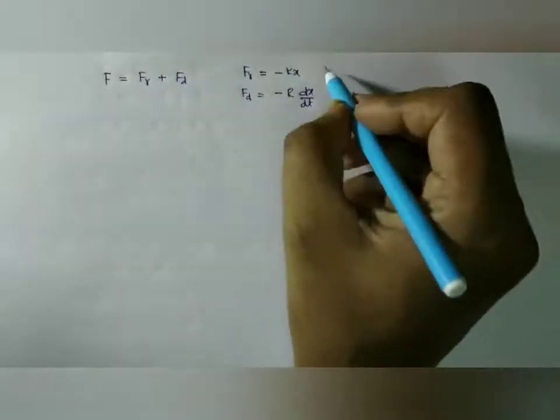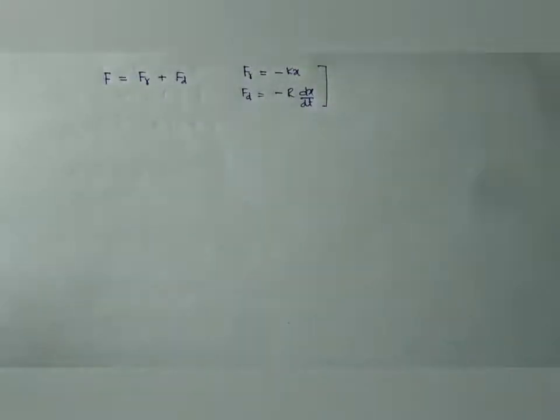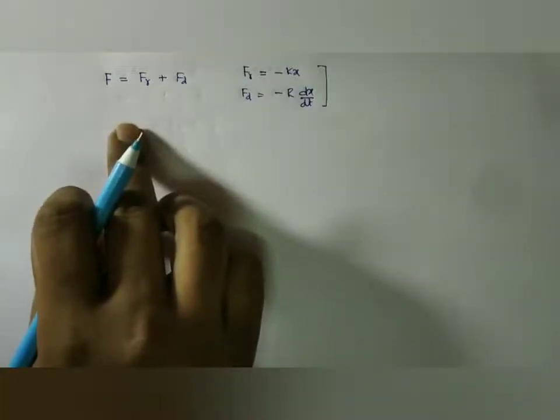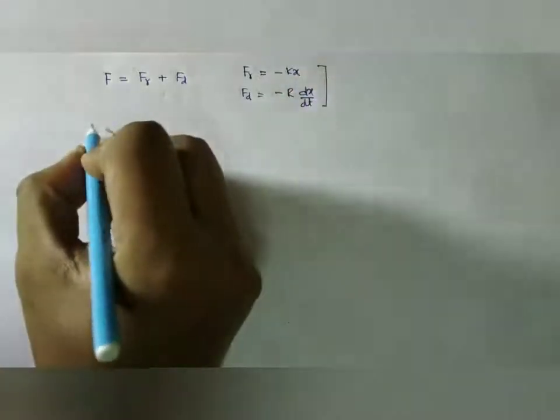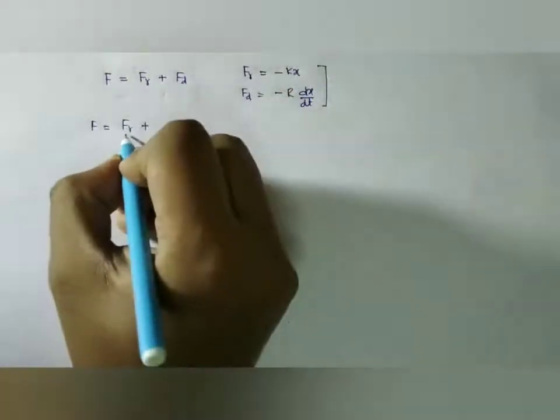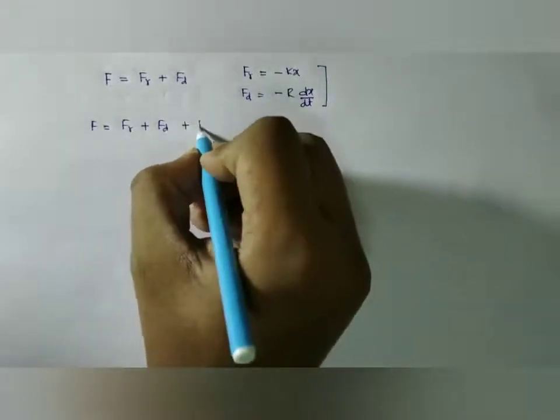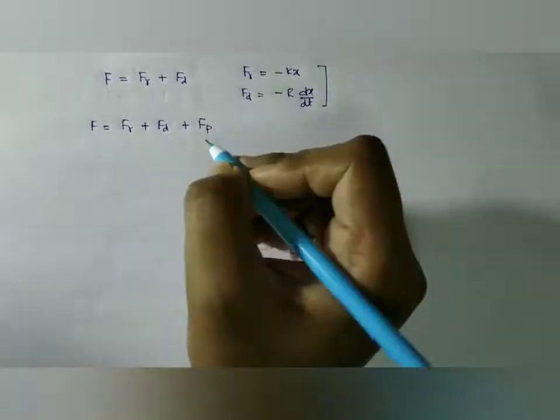This was discussed in the case of obtaining the differential equation for damped harmonic motion. But in case of forced vibration, we are additionally applying an external periodic force. So the total force acting on the body is F. This is the restoring force, this is the damping force, and the external periodic force.